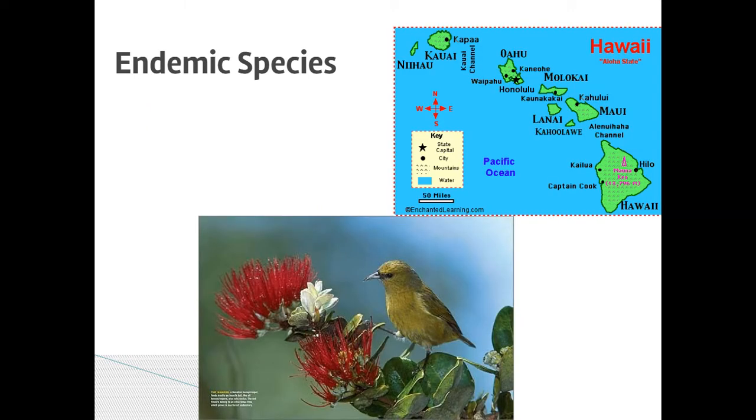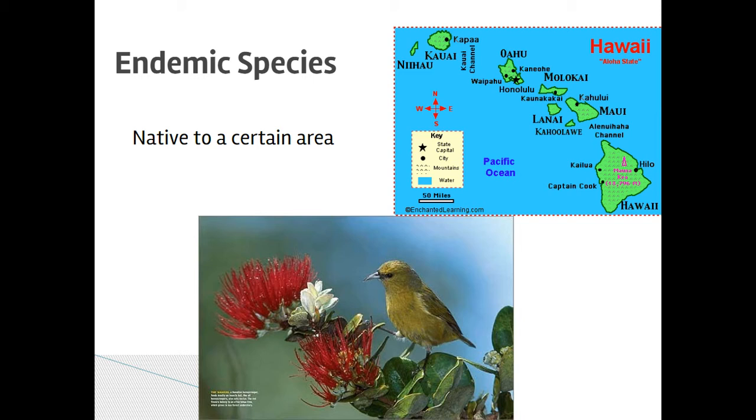An endemic species. An endemic species is one that is native to a certain area. So, great example of endemic species are those that are native to Hawaii. There's a lot of birds that are native to Hawaii and are really only found there because Hawaii is a chain of islands and it's not easy for small birds. Okay, they can fly maybe from island to island, but they can't really get other places because it's too far away for them to fly. They don't have the energy or the resources to get from Hawaii to California. And so those endemic species are native to that area.